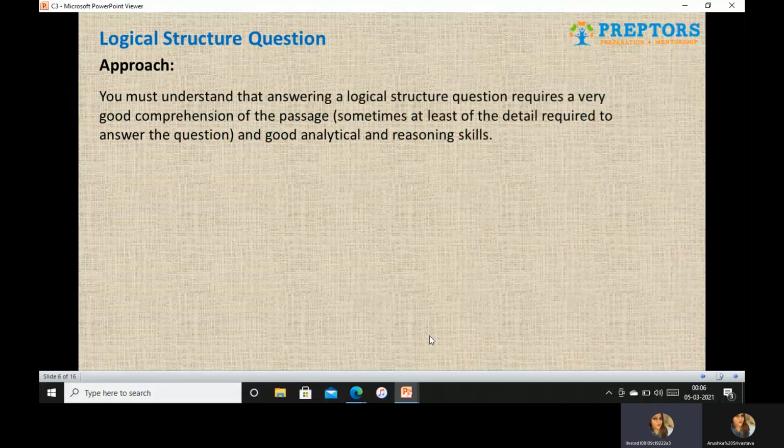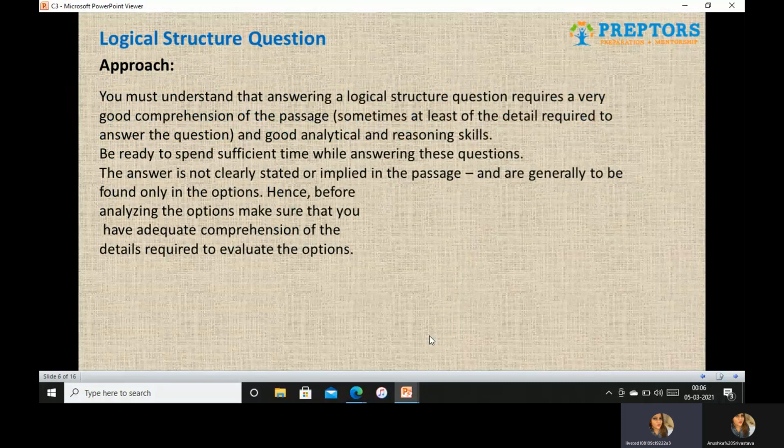Now, what should be your approach? You must understand that when you answer such questions, it requires good comprehension. Along with comprehension, you also require good analytical and reasoning skills. You need to spend enough time because these are time consuming. The answer is not somewhere clearly stated in the passage, nor will it be implied. It will only be found in your answer options. So make sure that you have adequate comprehension of the details, and you understand the details well.